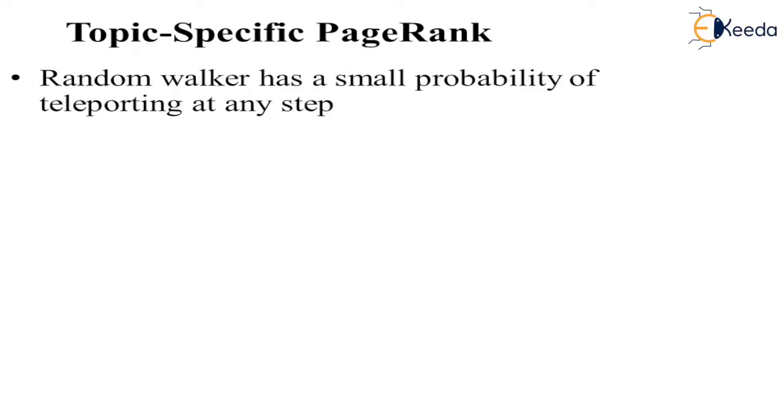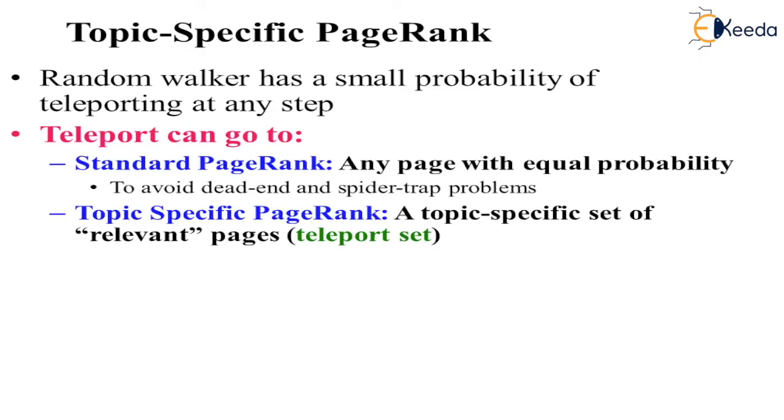The random walker has a small probability of teleporting at any step. Teleport can go to any page with equal probability in standard page rank, to avoid dead end and spider trap problems. So that is how we solve the problem without teleport. For topic specific page rank, we use a topic specific set of relevant pages, with the same teleportation formula which we have used.